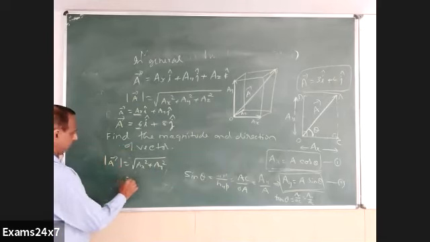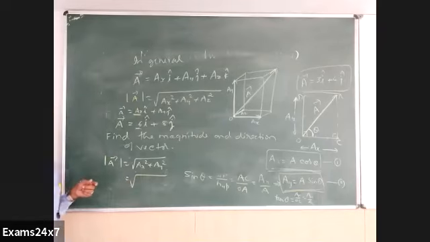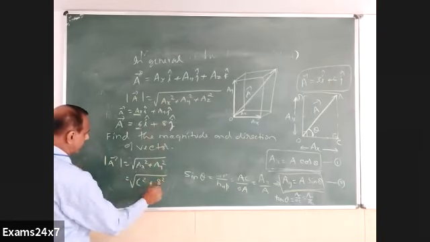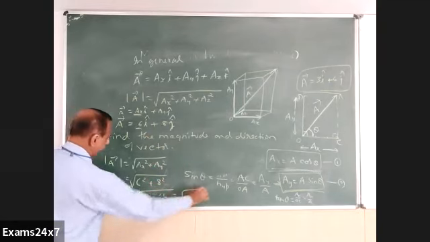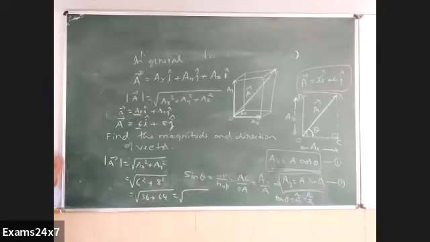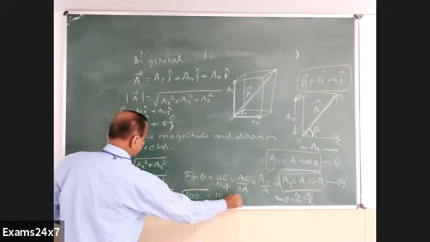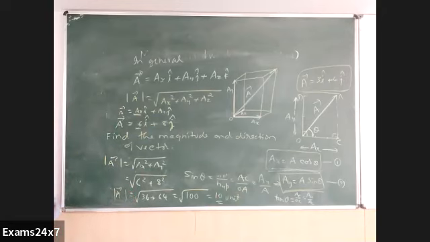Substitute for Ax and Ay. What do we get? 6 square plus 8 square becomes root of 36 plus 64, which is equal to root of how much? 100. And hence we get the magnitude as 10 units. It may be 10 meter, or 10 meter per second, or 10 Newton, whatever. We are not talking about the physics part, mathematically you can write the unit in general as the value of that vector.